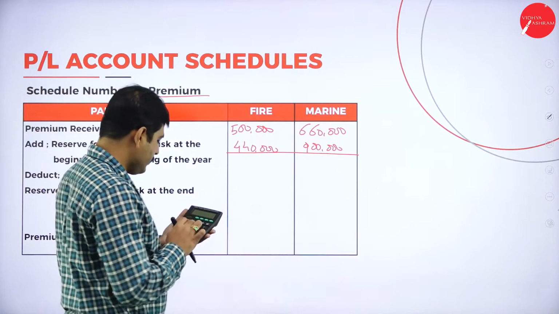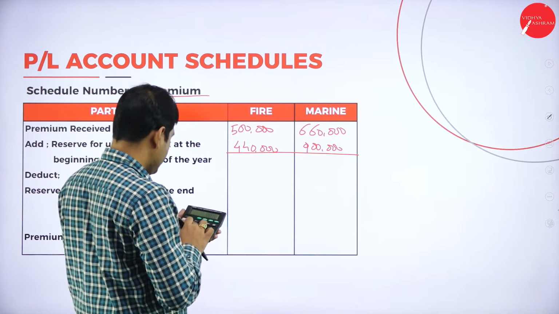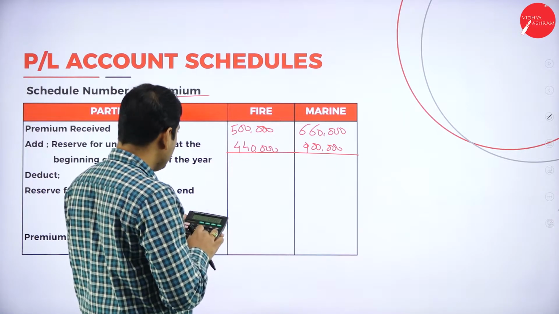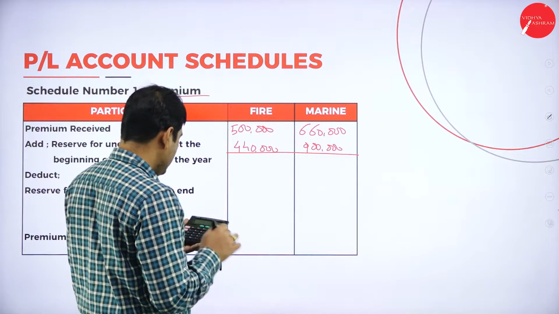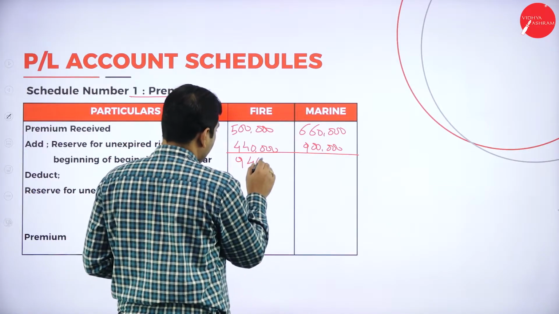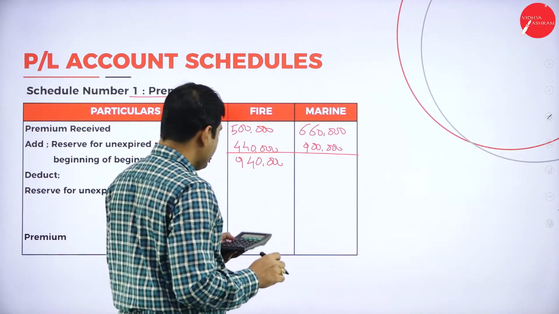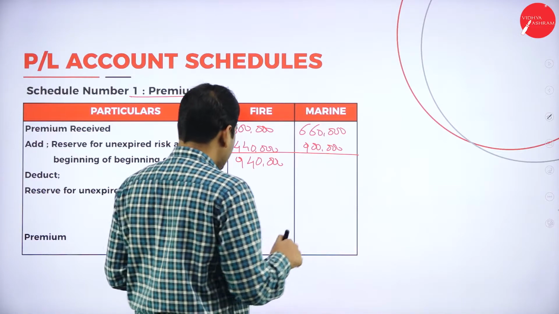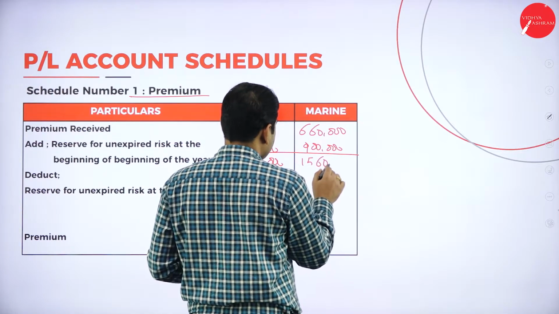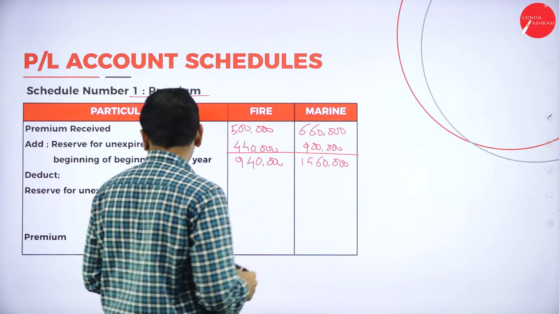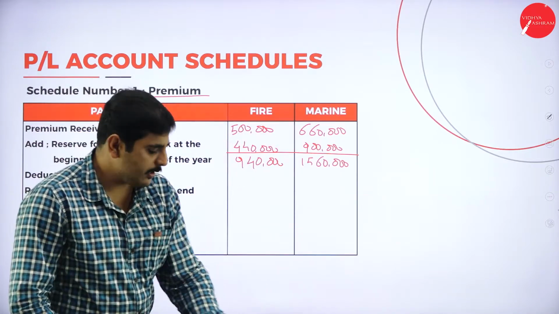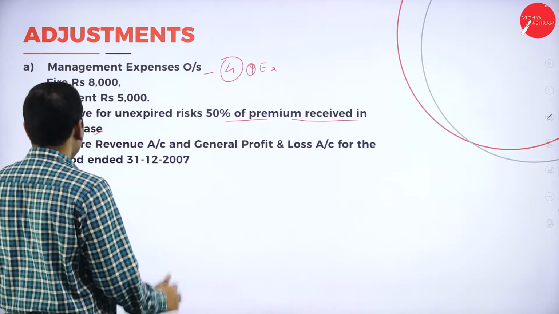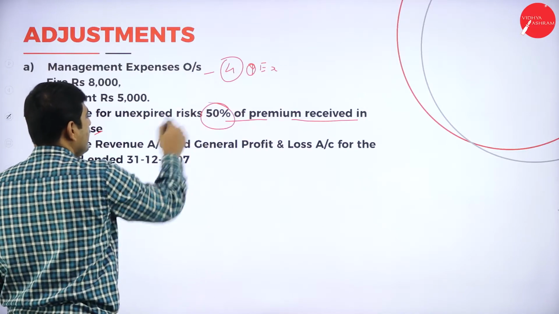So add it. 5 lakh plus 4,40,000 is 9,40,000. Here, 6,60,000 plus 9 lakh is 15,60,000. Next one, deduct reserve for unexpired risk at the end of the year. What is the unexpired risk we have at the end of the year? We have to take 50% according to law.